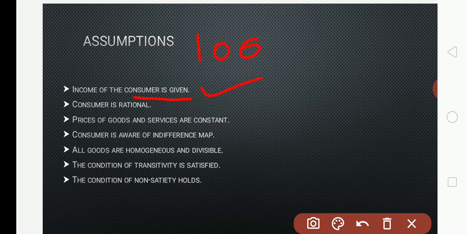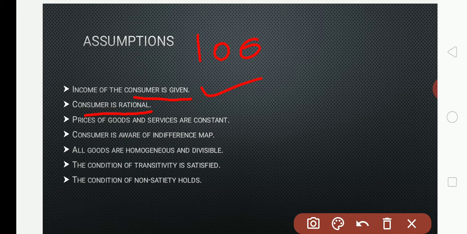Yes. Number 2, the consumer is rational. Rational means an individual consumer clearly knows what is good and what is bad for him in any given situation.